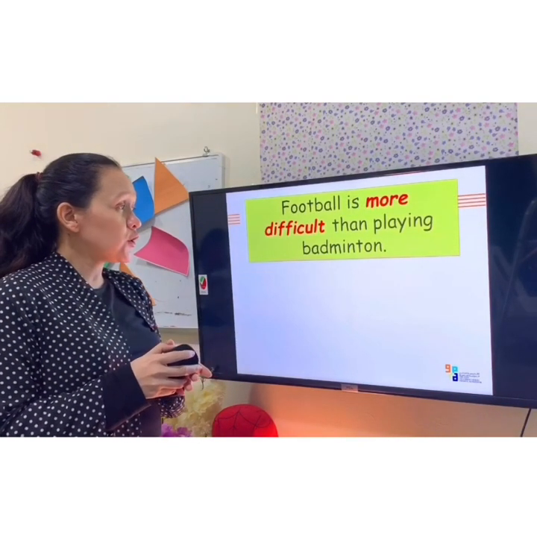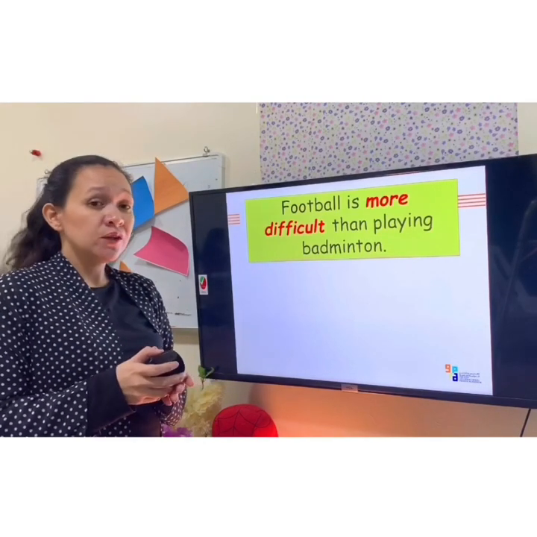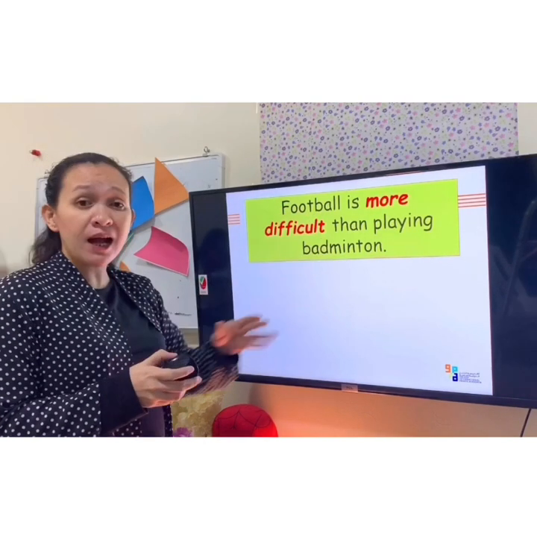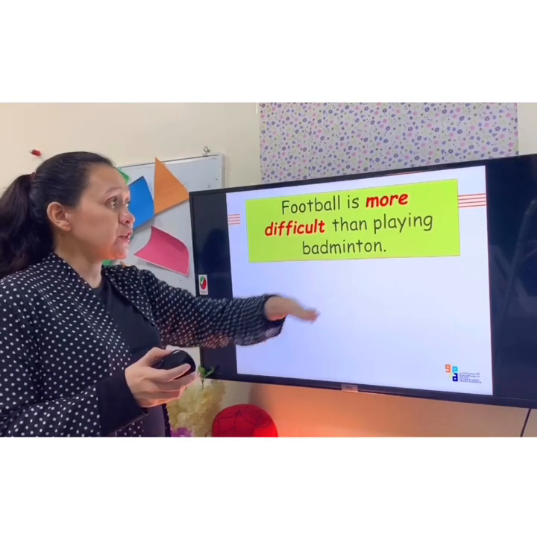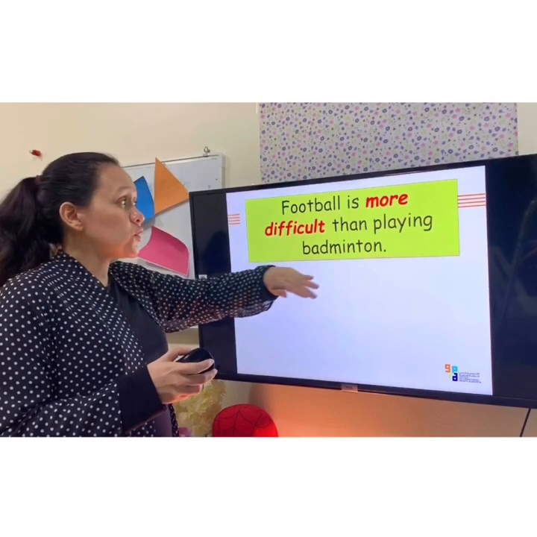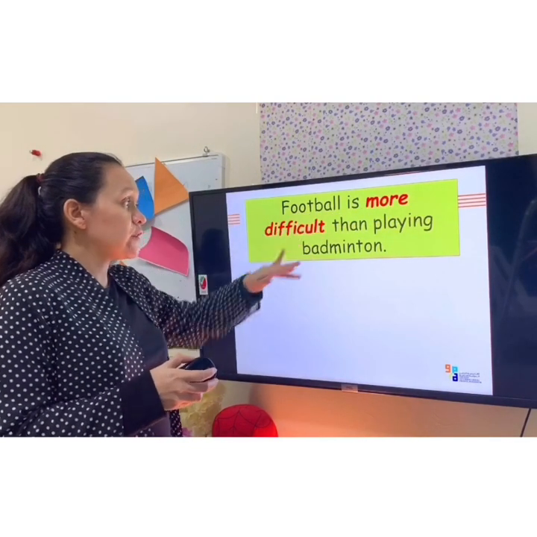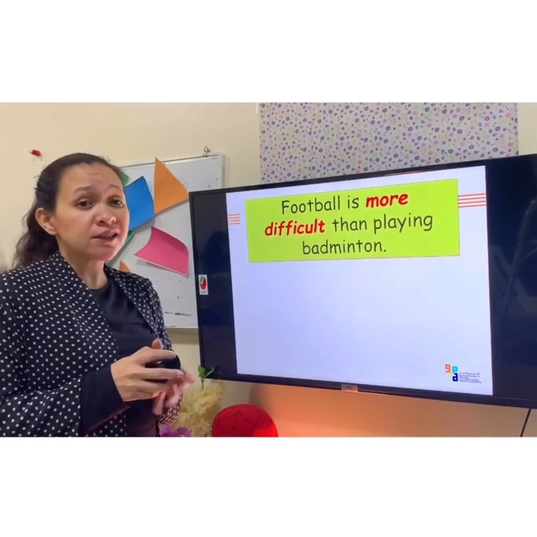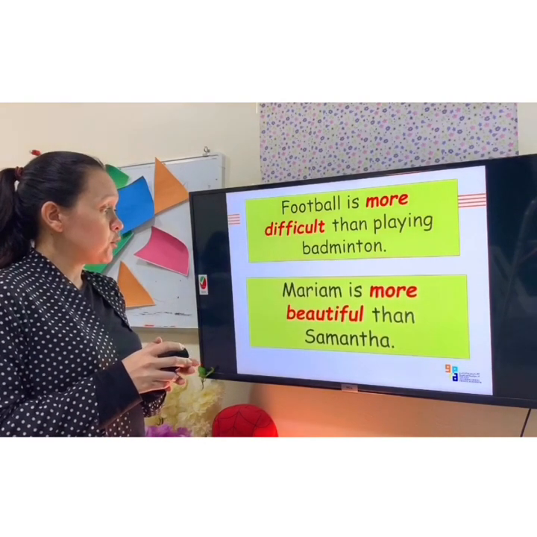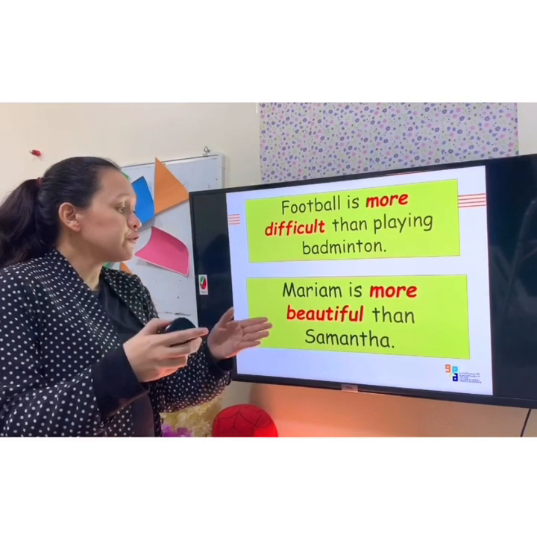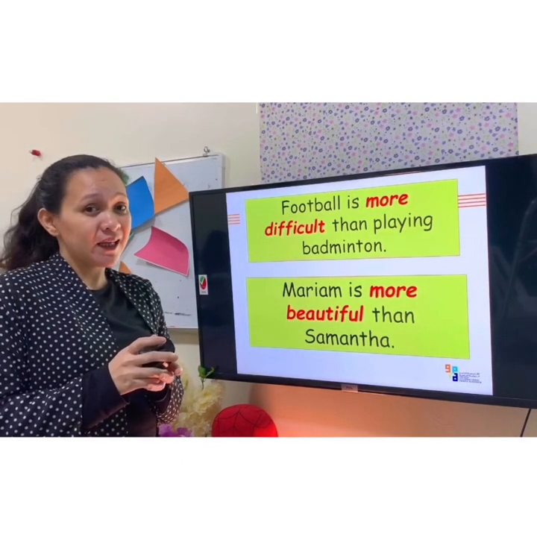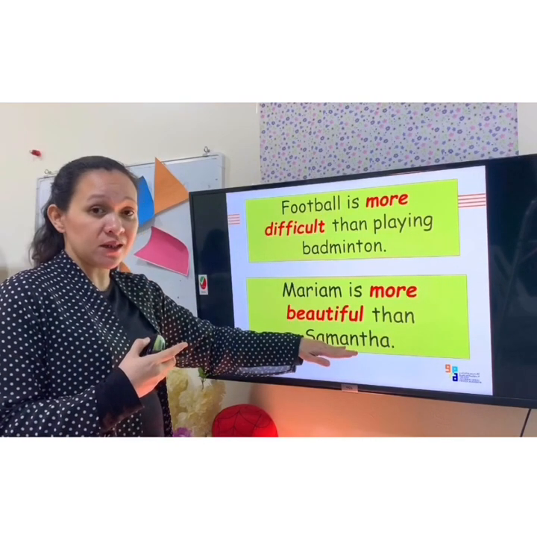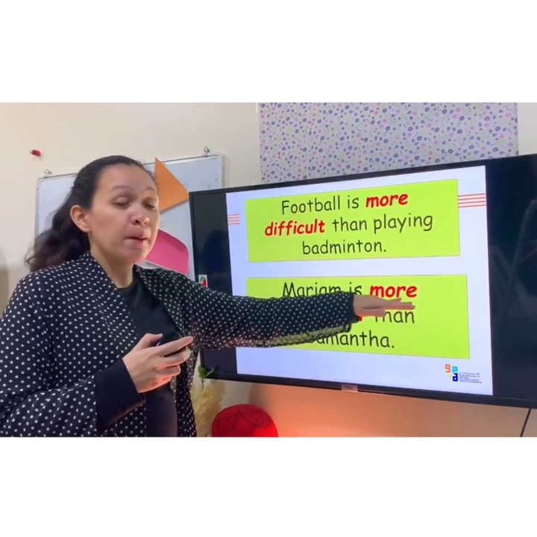Football is more difficult than playing badminton. So we are comparing two nouns here between football and badminton. But then we are using the word more. So football is more difficult than playing badminton. So we are now comparing two nouns. Let's check the second example. Mariam is more beautiful than Samantha. Again, we are now comparing two nouns between Mariam and Samantha. So we use the word more.